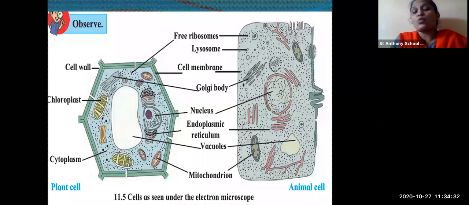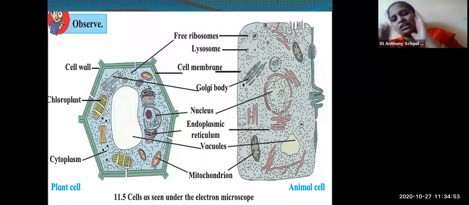Plants can prepare their own food with the help of chloroplast, whereas animals cannot prepare their own food. The vacuole is large in plant cell, whereas in animal cell the vacuoles are smaller in size. So by observing both the two cells, you are going to understand the things.